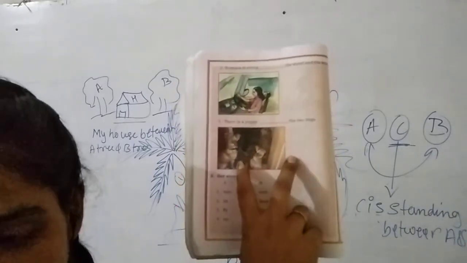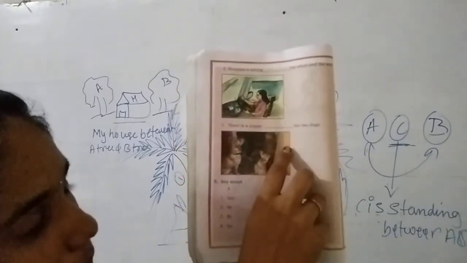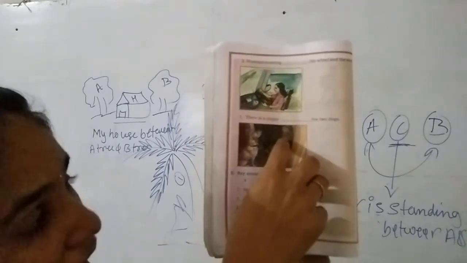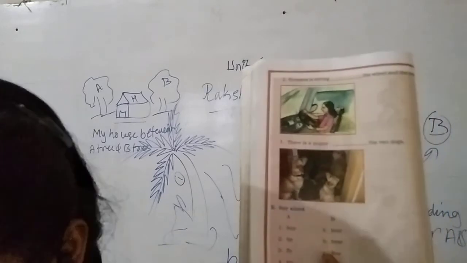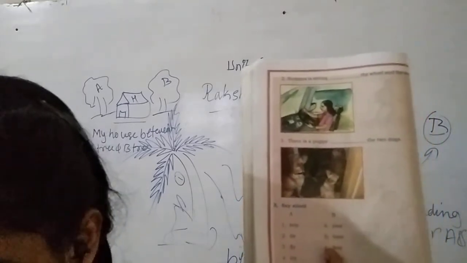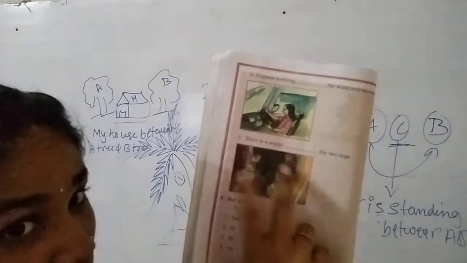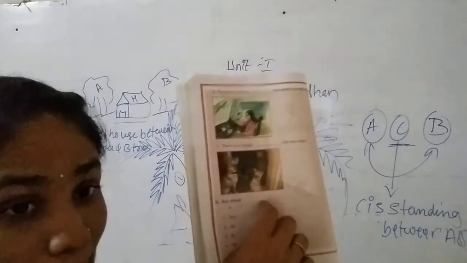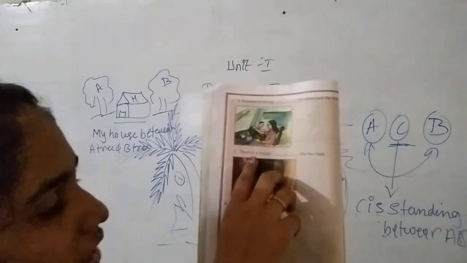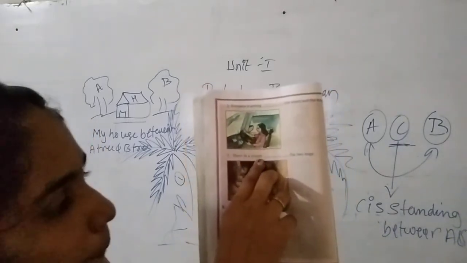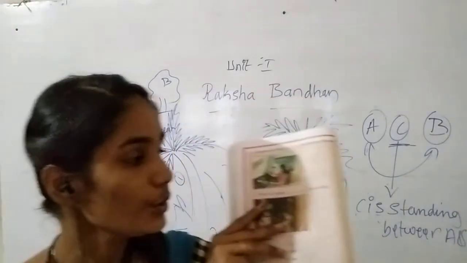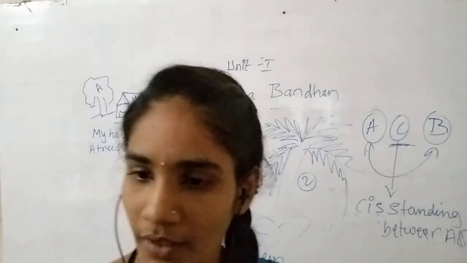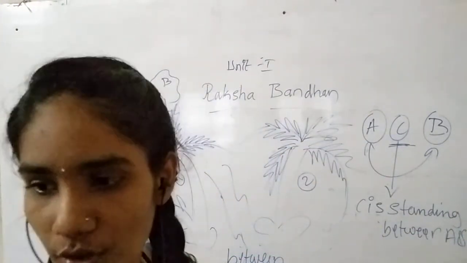Two dogs are beside one another, and at the middle the puppy is there. So for that we can use here between. Only two dogs are here, and at the middle of those two dogs the puppy is there. So for that we can write, there is a puppy between the two dogs. Okay. So I will write it on the board.